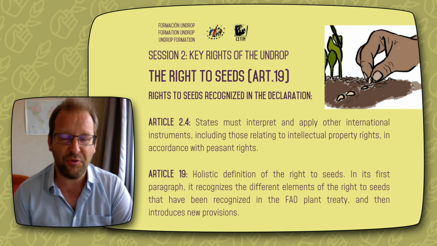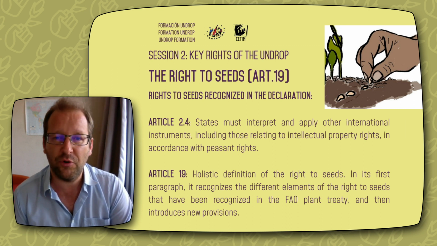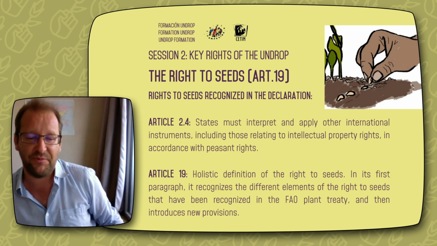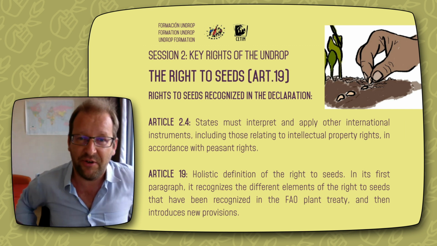And then, if we want to know what the right to seeds means, we go to Article 19 of the Declaration, which in its first article recognizes the different elements of the right to seeds that have been recognized in the FAO Plant Treaty.